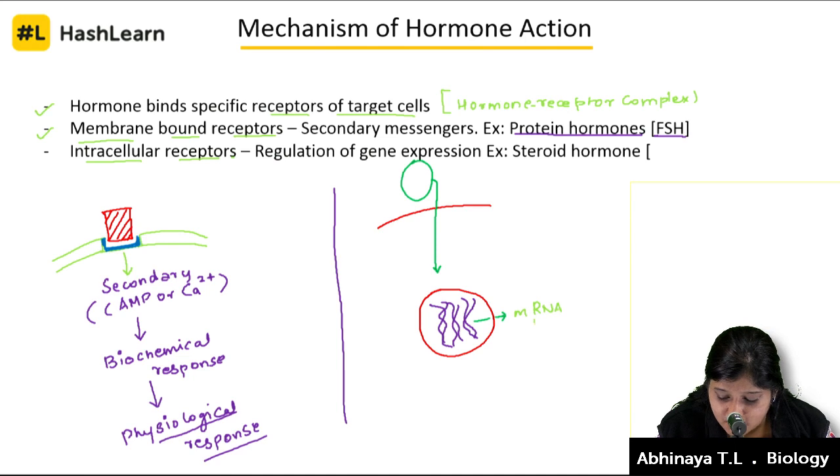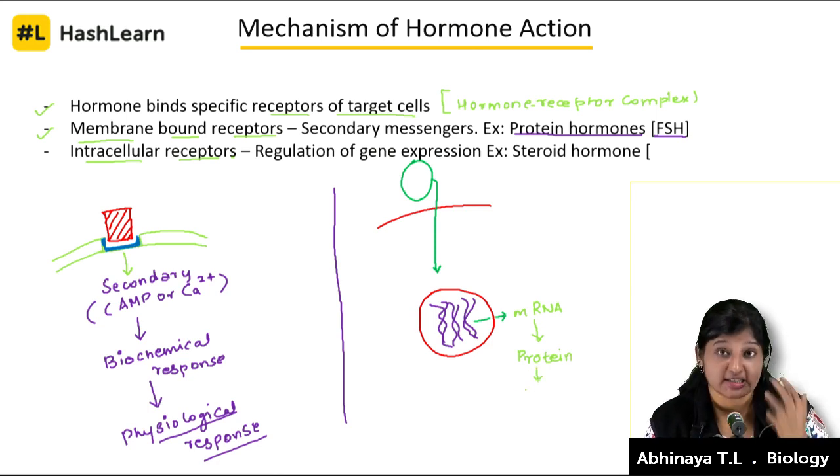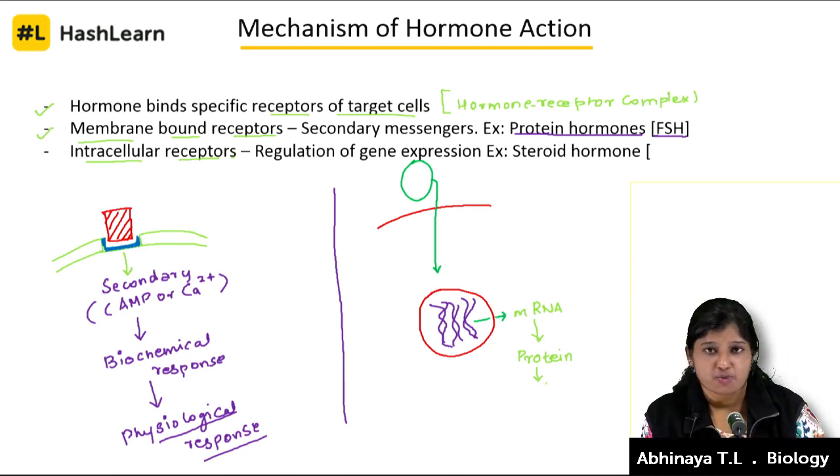On transcription and translation it is going to produce a protein. This protein is going to bring about the exact physiological change that the hormone wants.